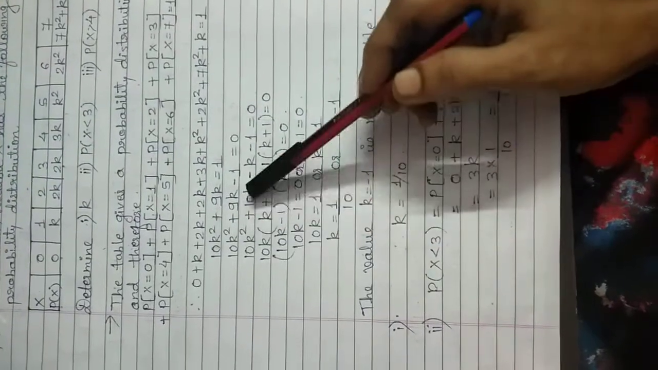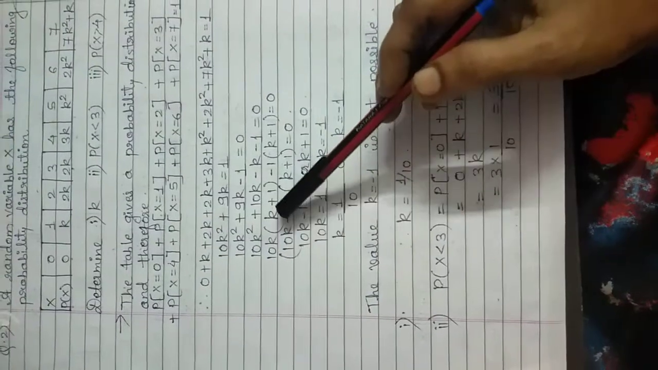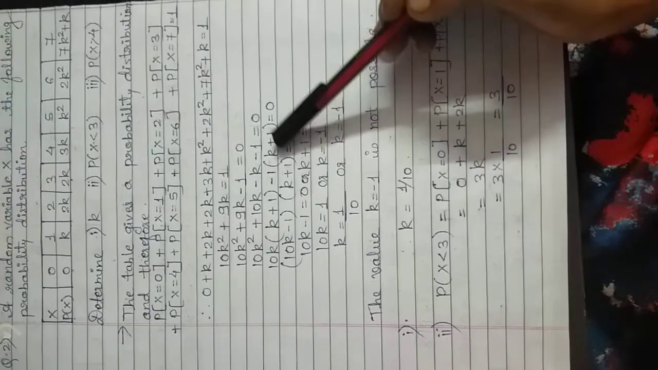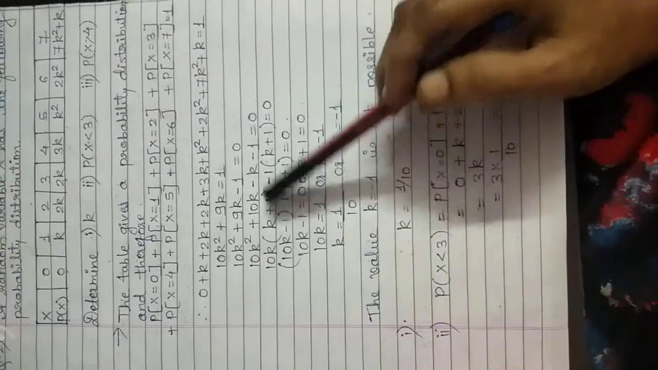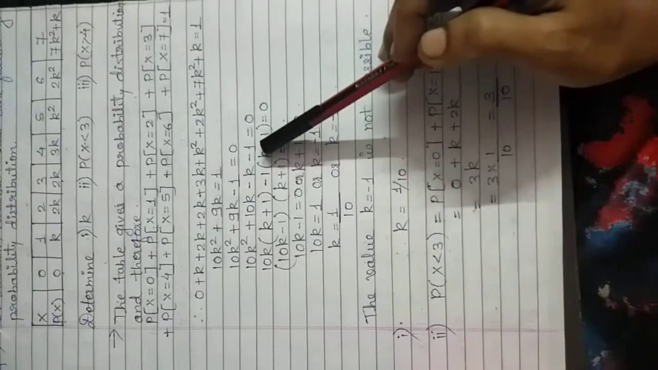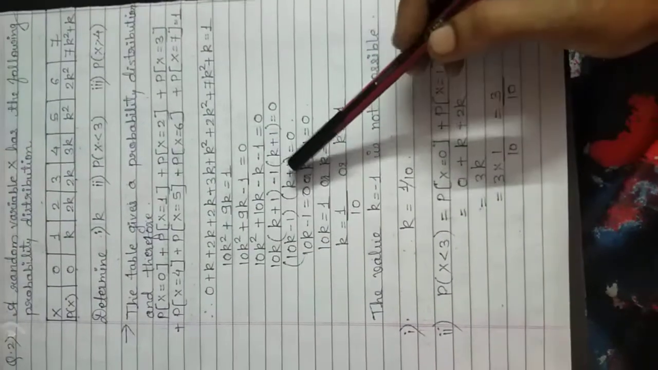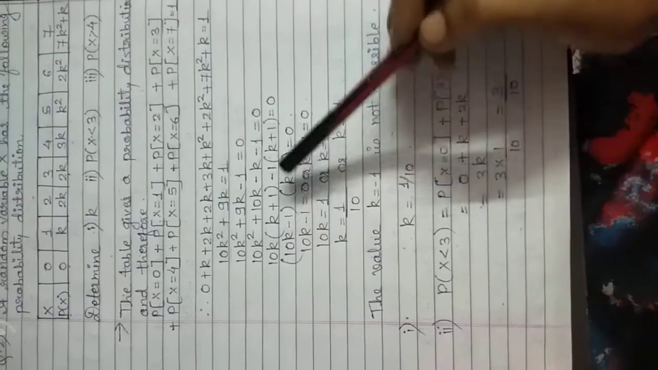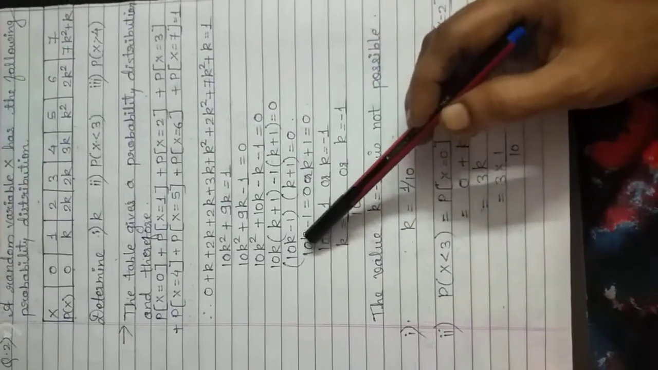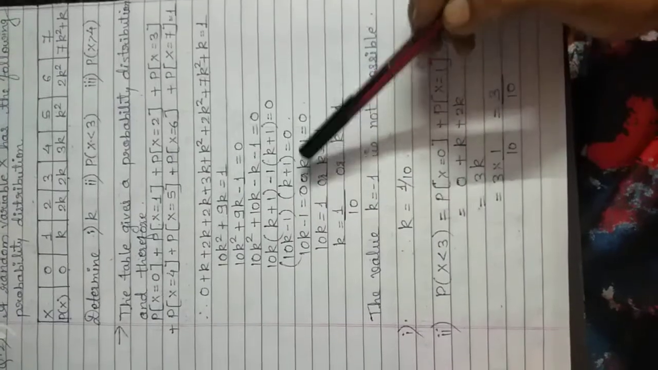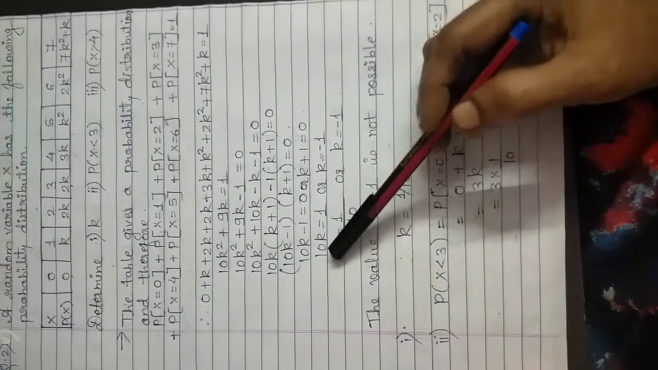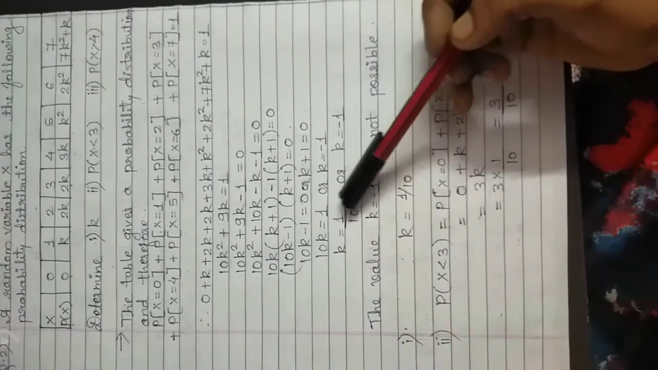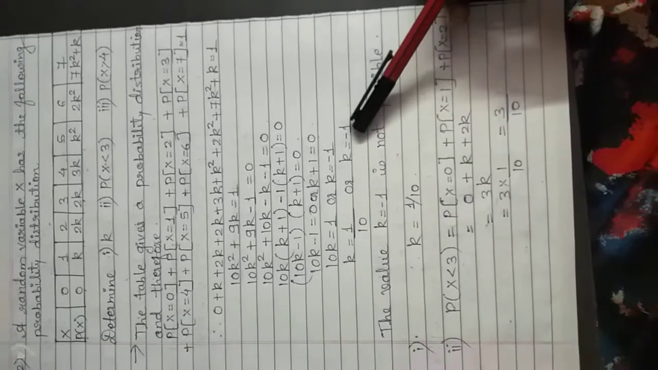So from the first two terms, taking 10k common, we will get k plus 1. From the next two terms, taking minus 1 common, we will get k plus 1. Since in both the brackets we are getting the same term, that is k plus 1, we will write it only once, and in the other bracket we will write 10k minus 1 is equal to 0. So either 10k minus 1 is equal to 0 or k plus 1 is equal to 0. So 10k is equal to 1 or k is equal to minus 1. So k is equal to 1 upon 10 or k is equal to minus 1.